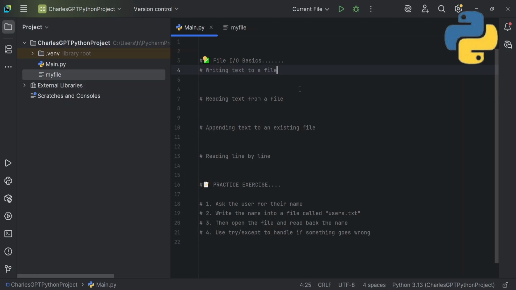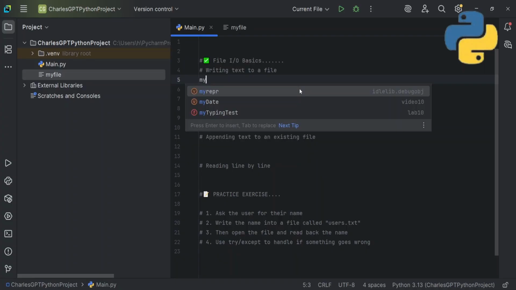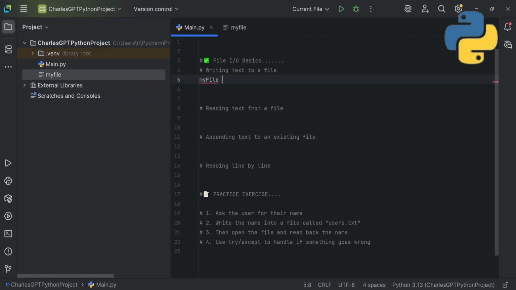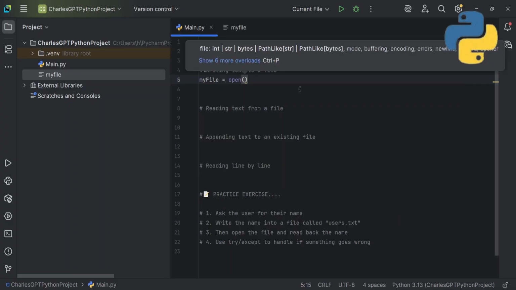So now, writing to the file, what are we going to do? There are two ways you can write to a file. Let's say the variable name should be my_file equals, then I'll call a function called open. It's a built-in function in Python. What we need to enter inside here is the file location. If I just write my_file.txt, it will build another file for me, but sometimes my system is having some issues.